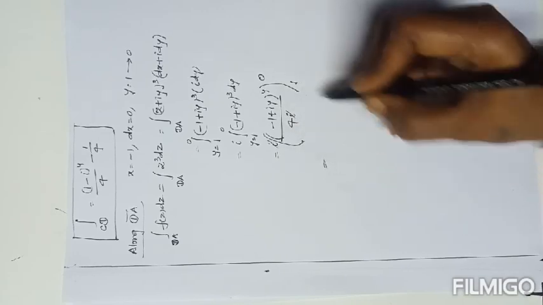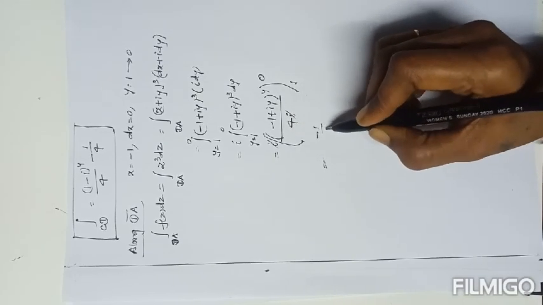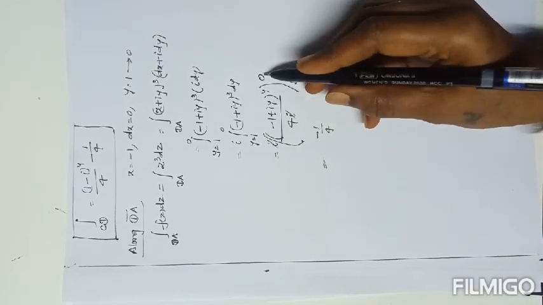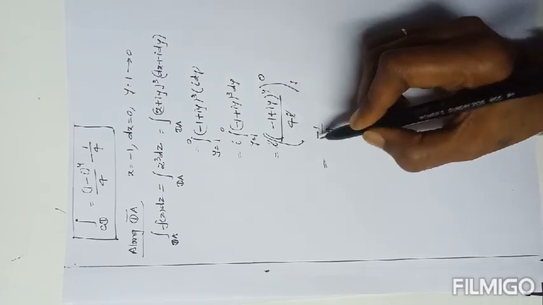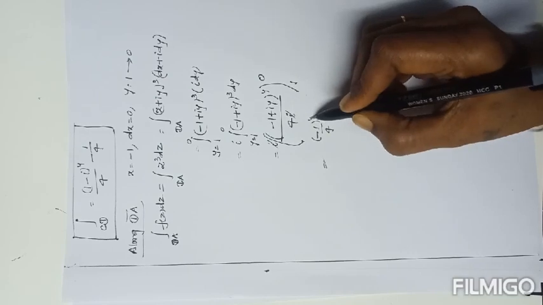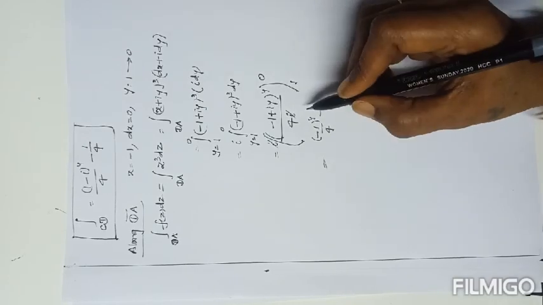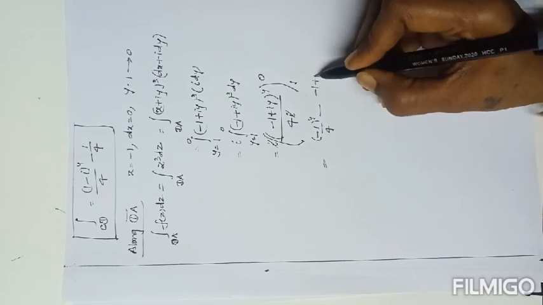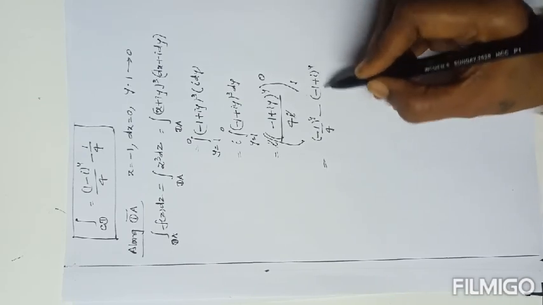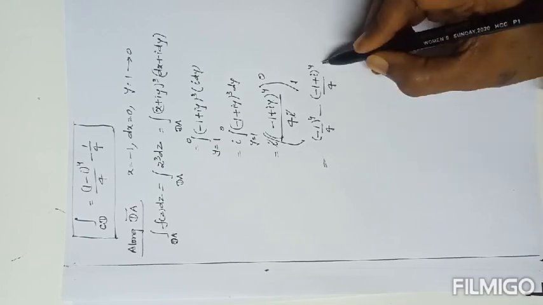The i gets cancelled. For the upper limit, this is 0, minus 1 by 4, minus 1 whole power 4 is there. Next, minus the lower limit. What is the lower limit here? 1. Minus (minus 1 plus i) whole power 4 by 4.